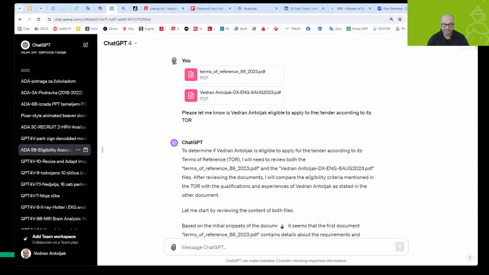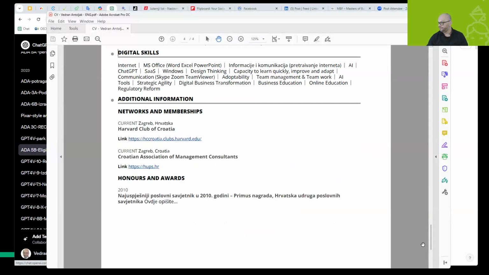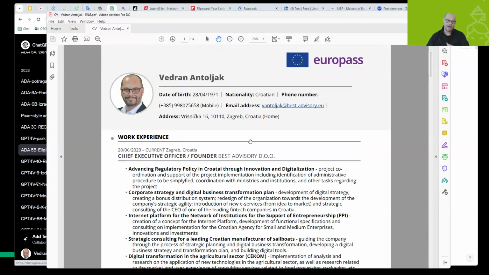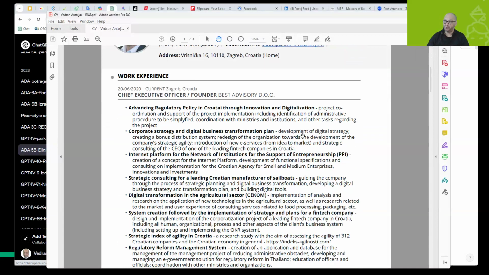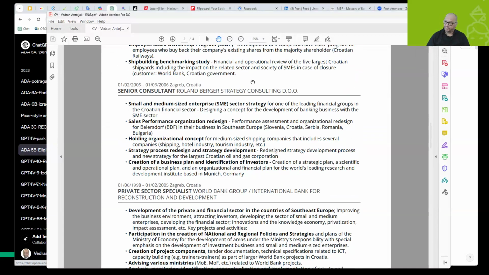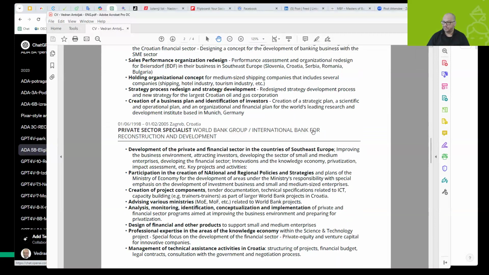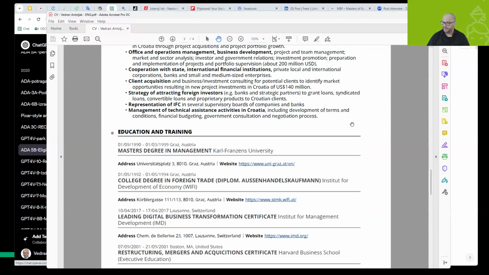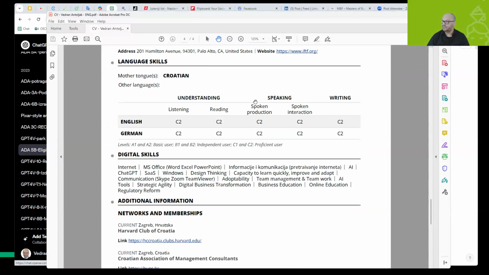Okay, just a second. It's always tough when you have a lot of documents. This is my CV. I uploaded my CV into ChatGPT, and this is my CV: work experience, with whom I was working before, World Bank Group, Roland Berger, education, and so on and so on. So this is my, so to say, CV.